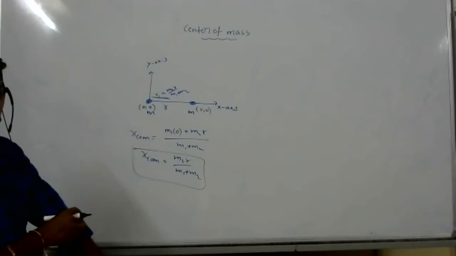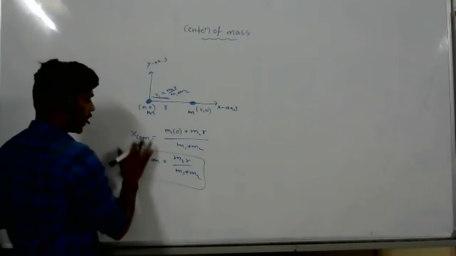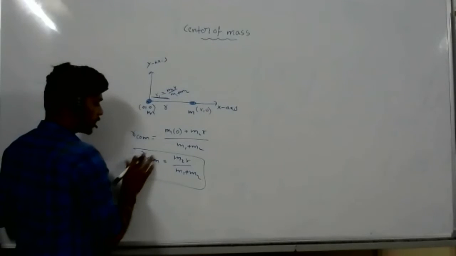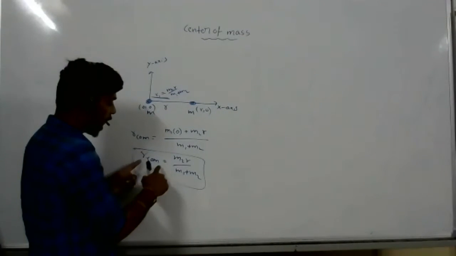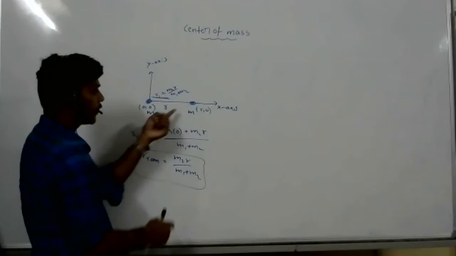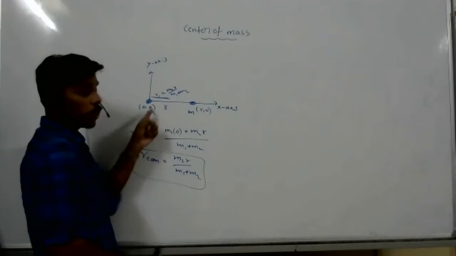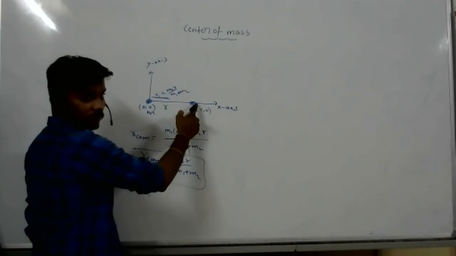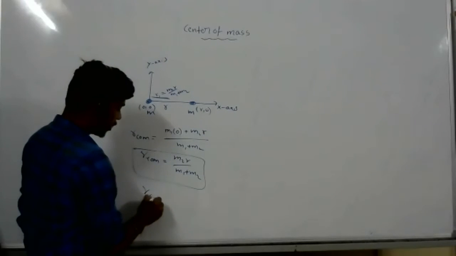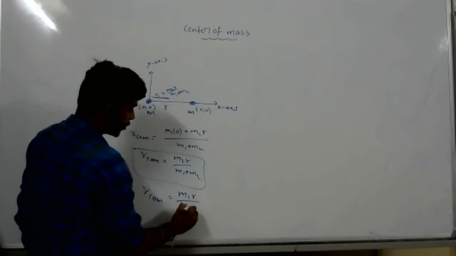Priyanka, did you understand this one? Yes, sir. I'm taking this as R center of mass, from the origin, from this mass. So if I want to find the center of mass from the other mass, R center of mass equals M1 r by M1 plus M2.